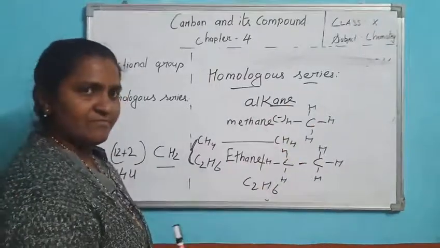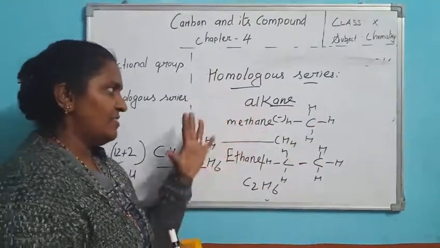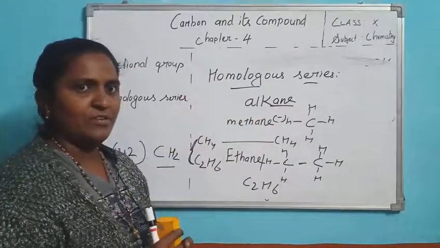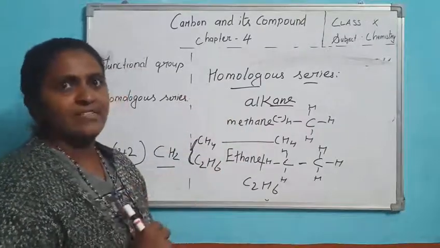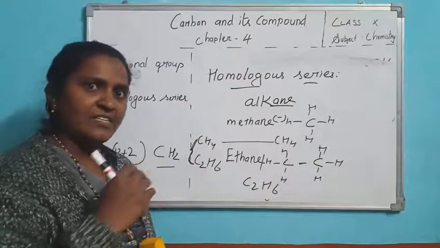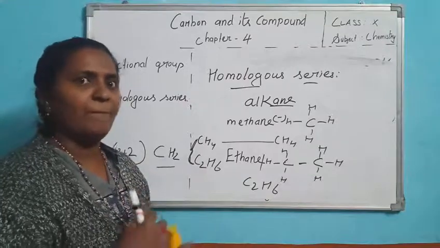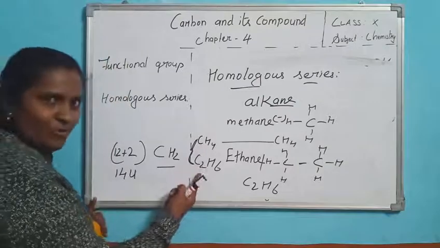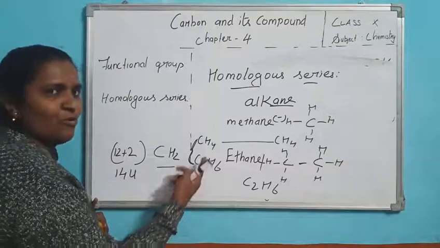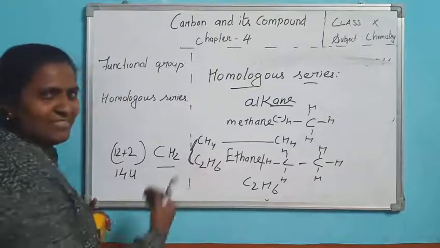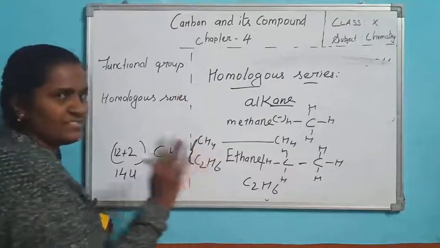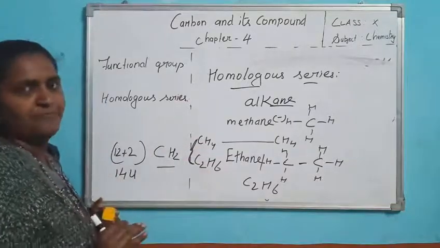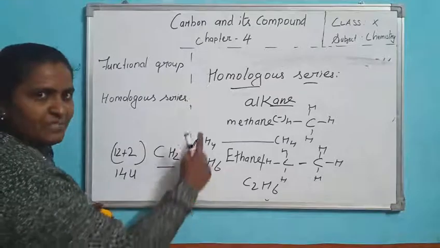So what did you study? Homologous series. It is a group of organic compounds with a similar structure and similar chemical properties but different physical properties. See here carbon is more, so boiling point and melting point increase. But both have similar chemical properties. And what is the difference between these two?